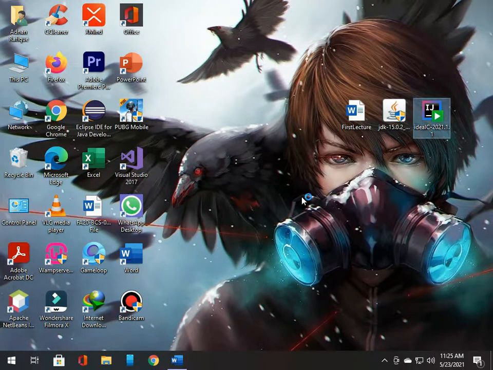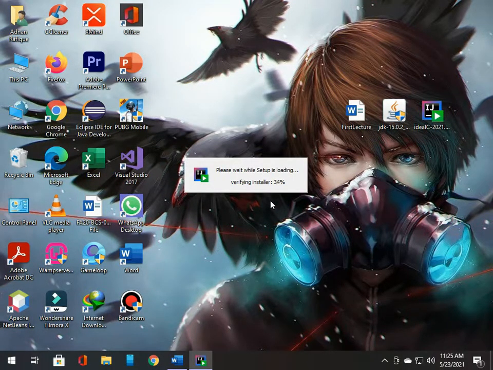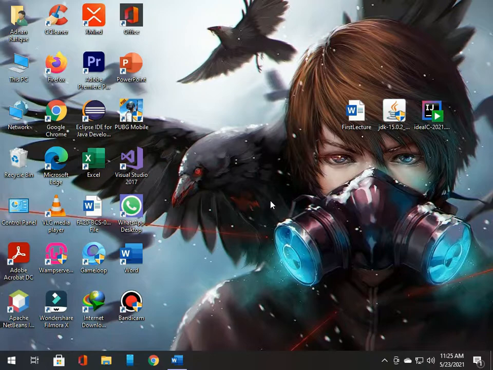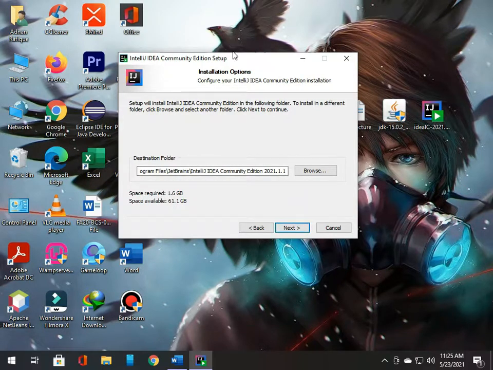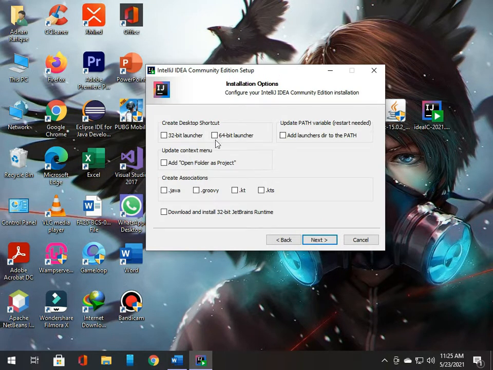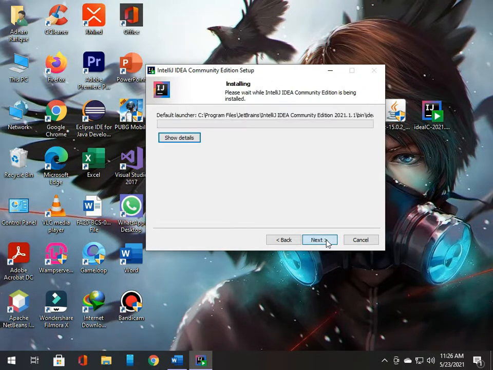We will install IntelliJ. Press the next button. Next. Now here you don't need to do anything, just check this box and this box, and next, install.